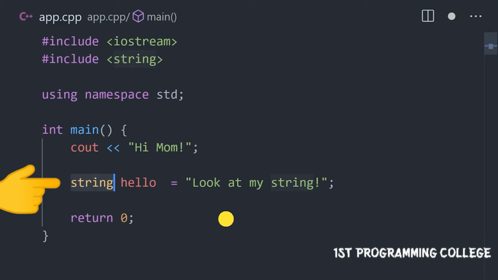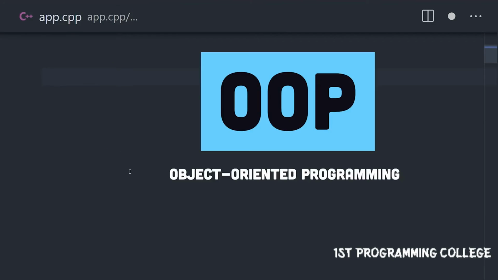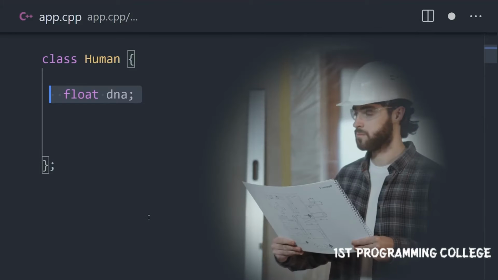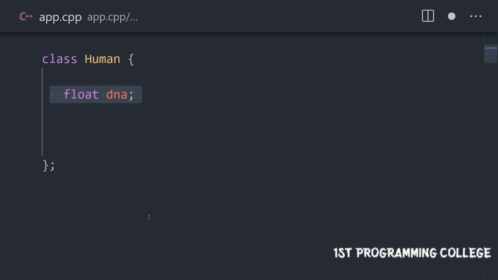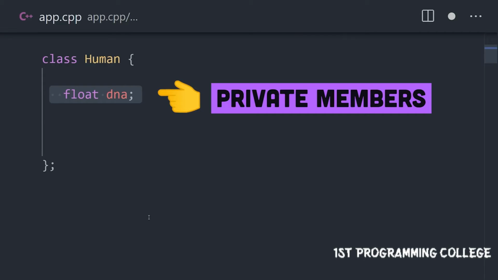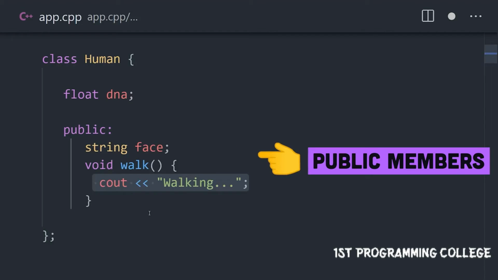The real game changer though is the fact that C++ supports object-oriented programming with classes. A class is just a blueprint for an object. Inside a class, you can define attributes and methods that will be private by default, or make them public by adding them under the public specifier.